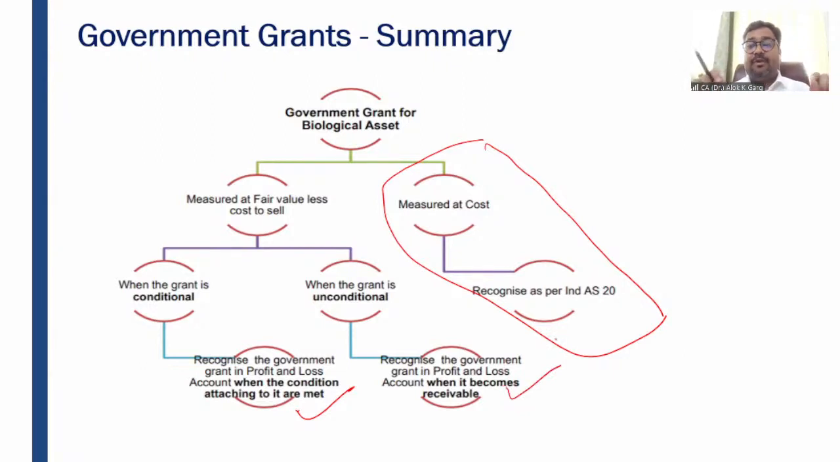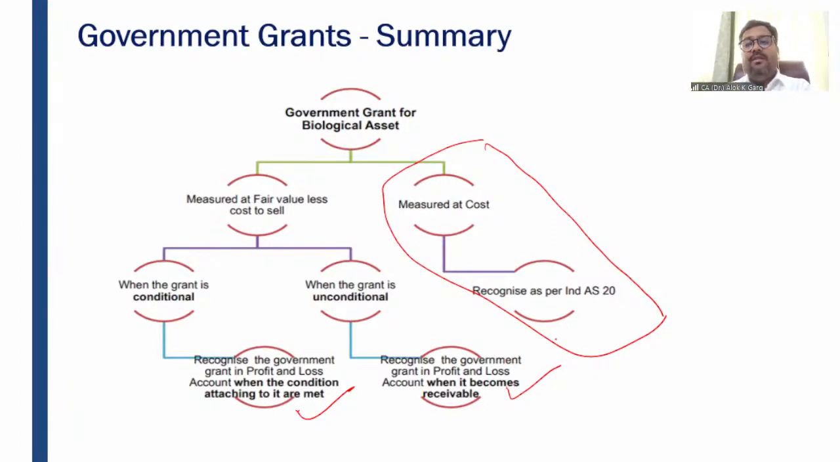Actual receipt is not important. What matters is when the receipt becomes certain, right? For example, there could be some paperwork. The paperwork has been done and the amount has been processed. The only thing is the amount has not been received, but the government has already approved. Okay. So in that case, this government grant can be recognized as an income in the P&L account.